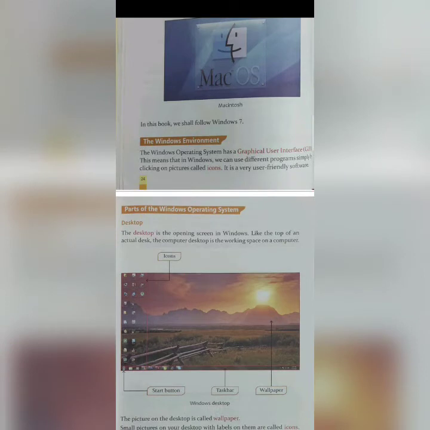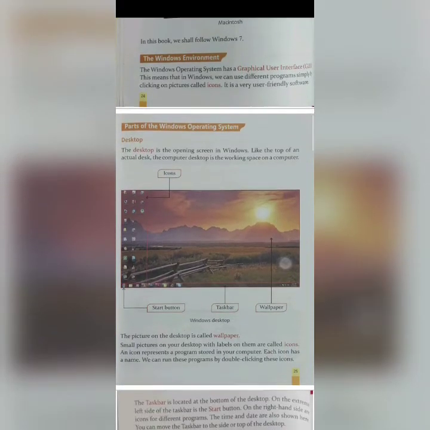Parts of the Windows operating system. What are the parts? Desktop. The desktop is the opening screen in Windows. Now follow this picture very carefully. Like the top of an actual desk, the computer desktop is the working space on a computer. This is like a page. When you are starting a computer, this interface will come at first. This is the first page of the Windows operating system, and this page is called the desktop.